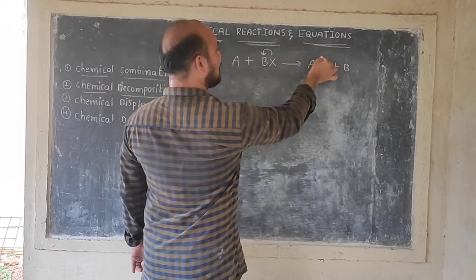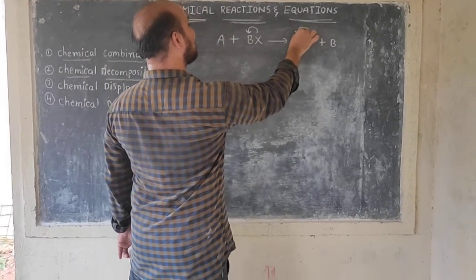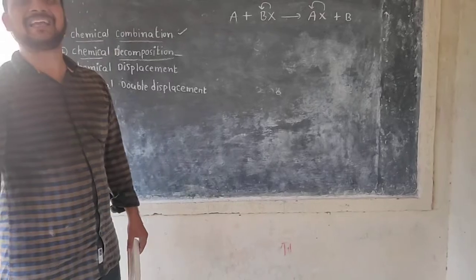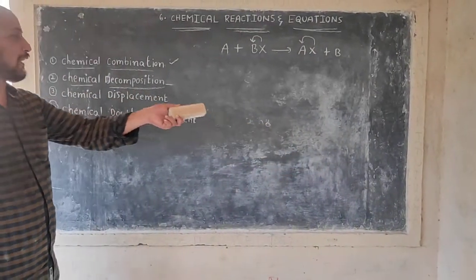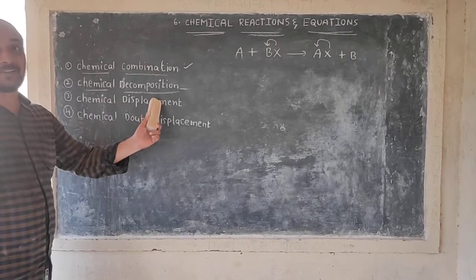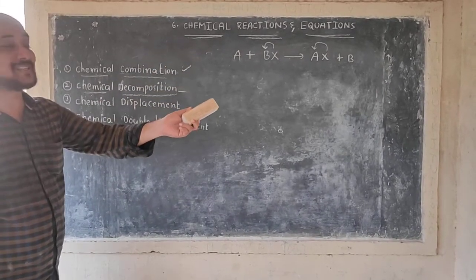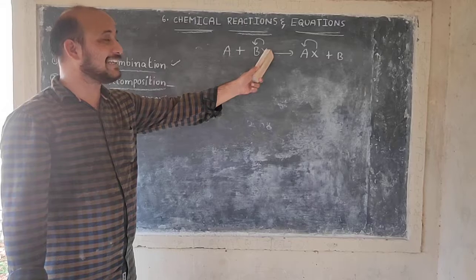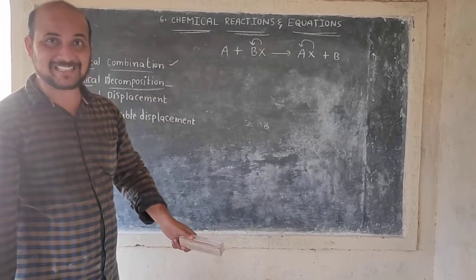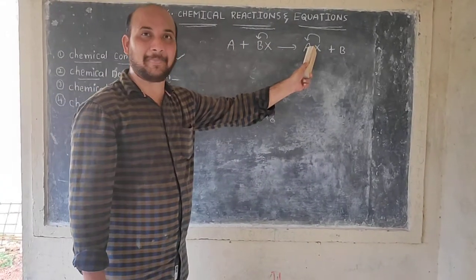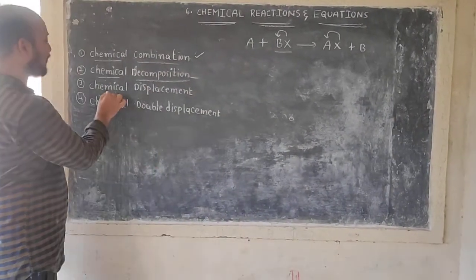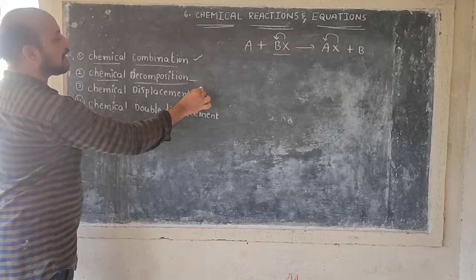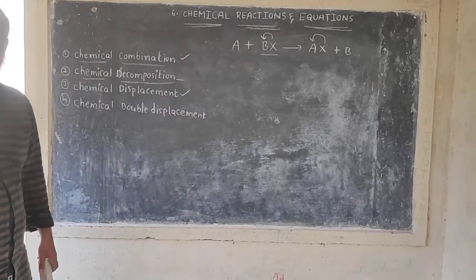After the reaction, the X element is combined with A. That means the X element's place has changed. In a chemical displacement reaction, one element displaces another element from its compound. Such reactions are called chemical displacement reactions.